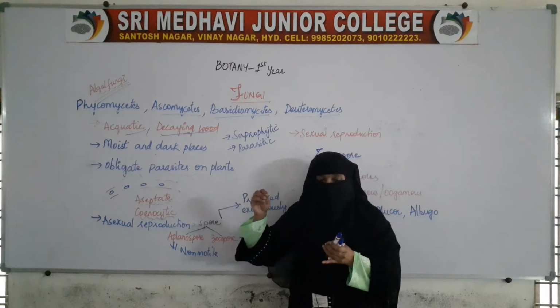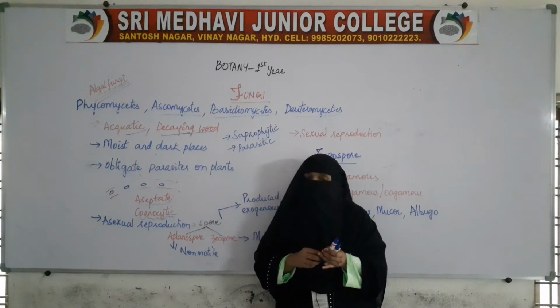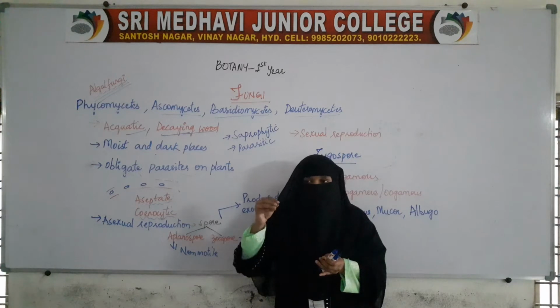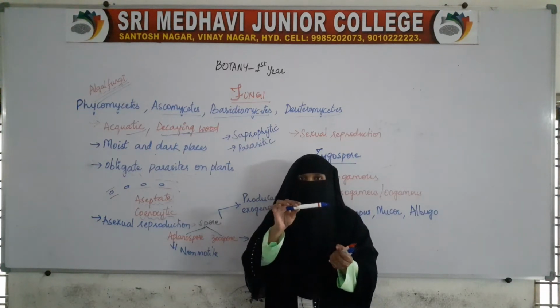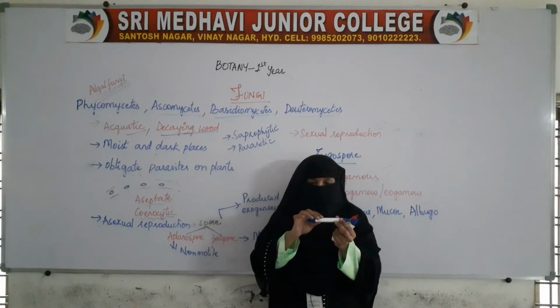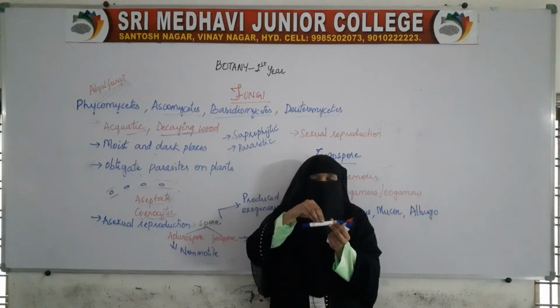Saprophytic, that is, they will be feeding on dead and decomposed matter. How do they feed on dead and decomposed matter? They will release certain chemical on the substance. For example, if this is the dead matter, some dead twig, the fungi will release certain chemical on this.